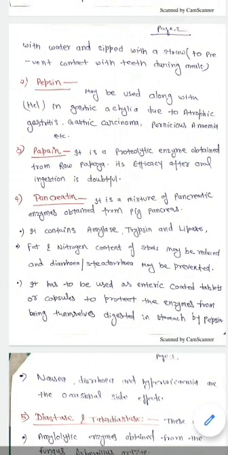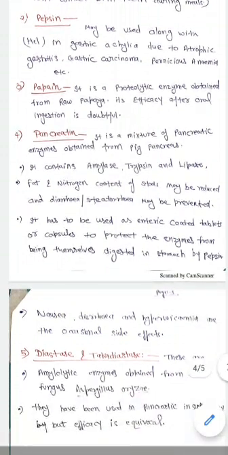Pancreatin is used as enteric coated tablets or capsules to protect these enzymes from being destroyed in the stomach by the pepsin. The side effects of pancreatin use are nausea, diarrhea and hyperuricemia, but these are occasional.